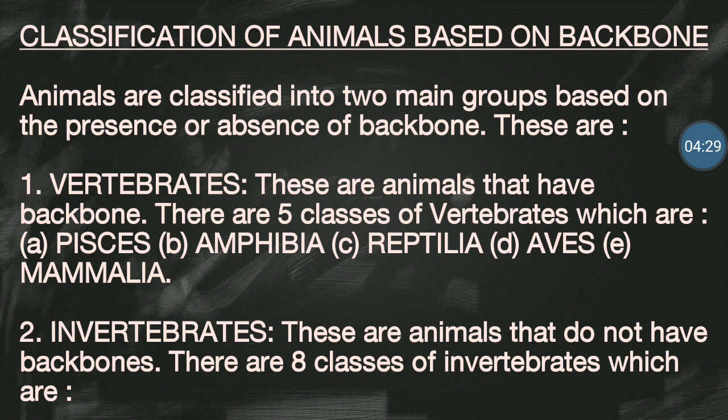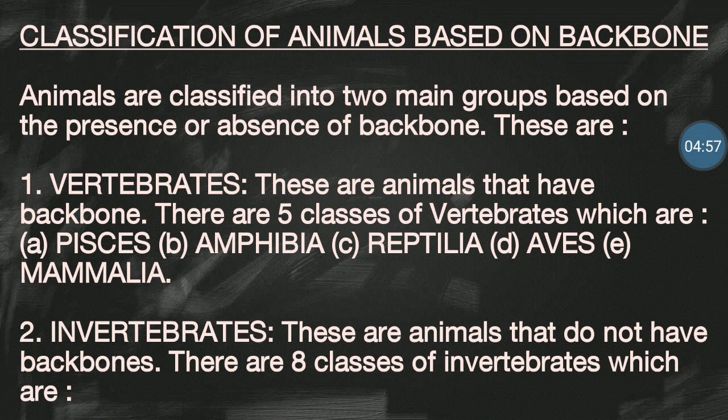Any animal that has a backbone or a vertebral column is referred to as a vertebrate. But the ones that do not have backbones are referred to as invertebrates. You can see there, point number 2. These are animals that do not have backbones. Is that clear?